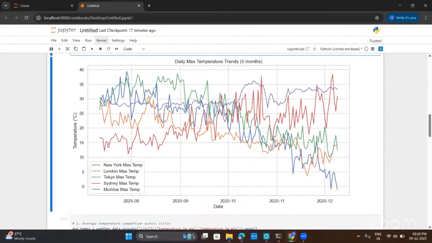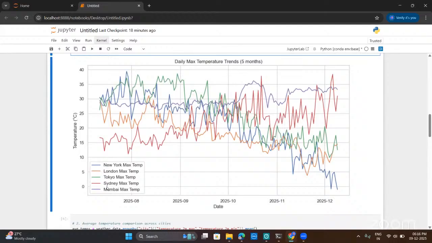This red line represents the Sydney maximum temperature, the orange represents the London maximum temperature, and green represents the Tokyo maximum temperature. If we see this green line, at the start of August 2025 it's a very high temperature and it decreases up to now, like up to December.